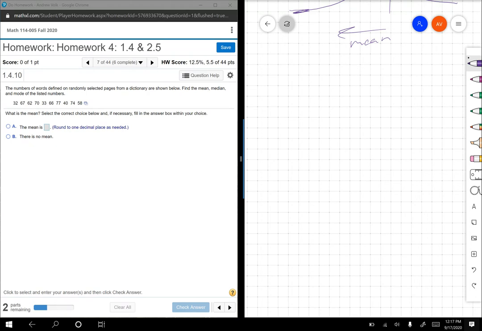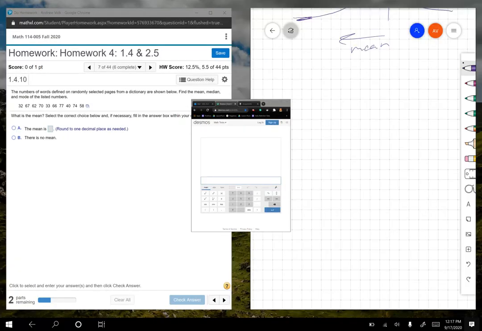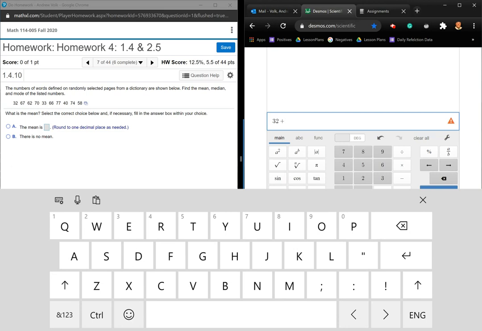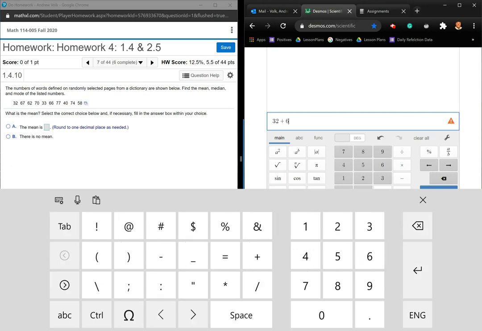So I'm going to go ahead and do that on a calculator to make my life easier. So I'm pulling up my calculator. And I'm going to start typing 32 plus, let's use the big calculator here, 67 plus 62 plus 70 plus 33 plus 66 plus 77 plus 40 plus 74 plus 58. All right, I got 579.